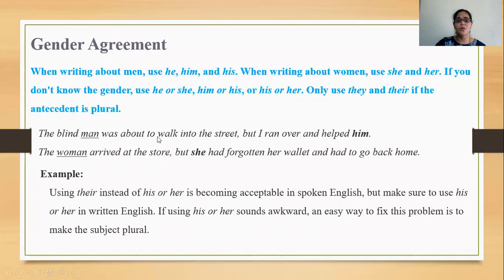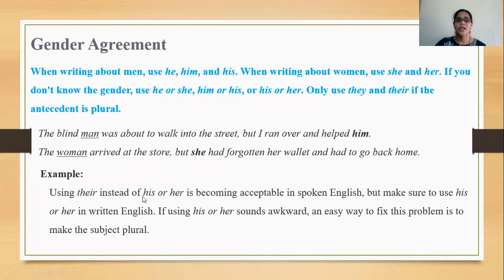The blind man was about to walk into the street, but I ran over and helped him. So here the antecedent is man. It is masculine gender, so it is automatically him. Singular. The woman arrived at the store, but she had forgotten her wallet and had to go back home. So it is all about the woman. That's why it is feminine gender. Automatically it is she. Singular.